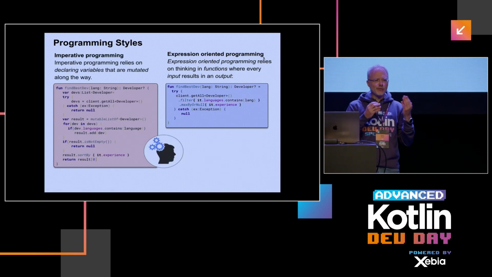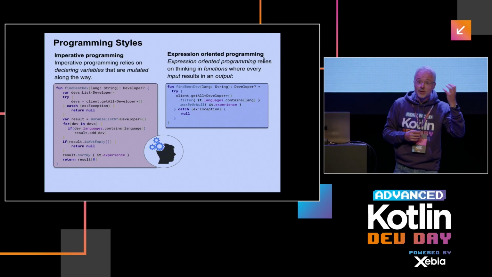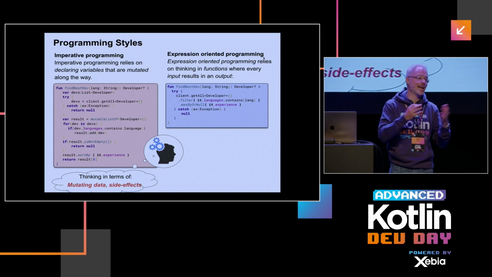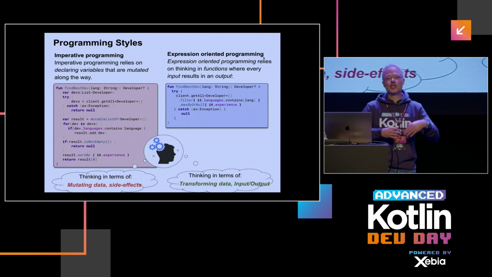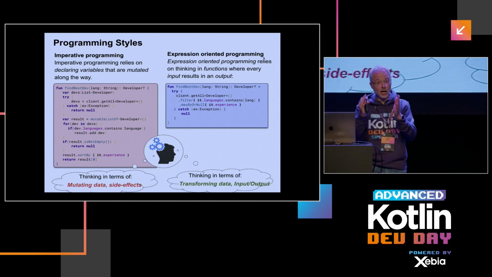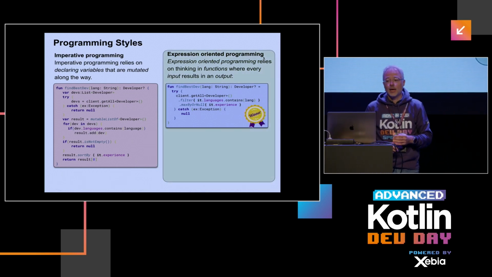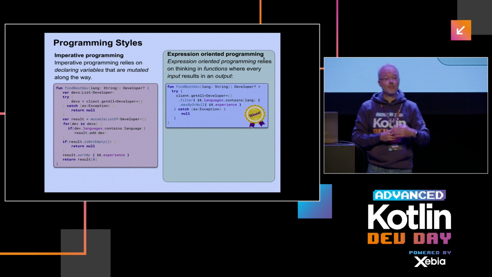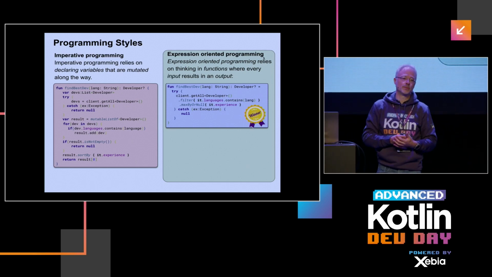Well, what's really fundamental about these two different kinds of styles? It's about how we think about code. In the first style, we think about mutating data, about side effects. Whereas in the expression-oriented style, we think about transforming data. We think more input, transformation, output. And this output can again serve as input, transformation, output. Once I personally started to embrace this expression-oriented programming, my skills as a developer really got a tremendous boost.